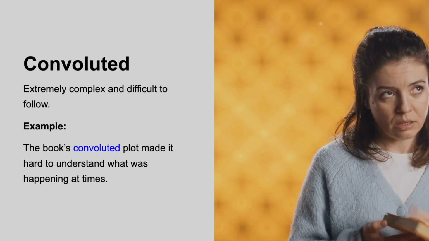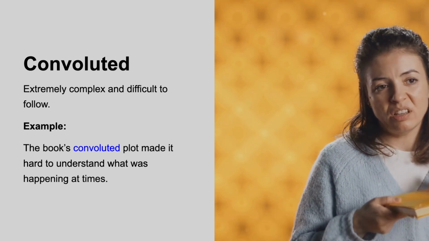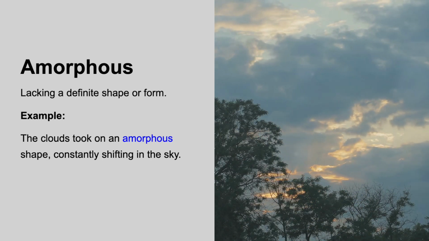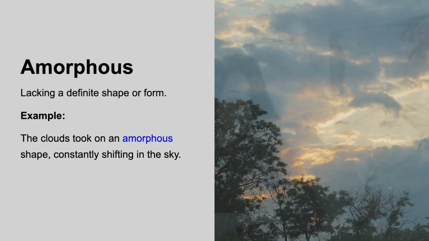Convoluted, extremely complex and difficult to follow. For example, the book's convoluted plot made it hard to understand what was happening at times. Amorphous, lacking a definite shape or form. For instance, the clouds took on an amorphous shape, constantly shifting in the sky.